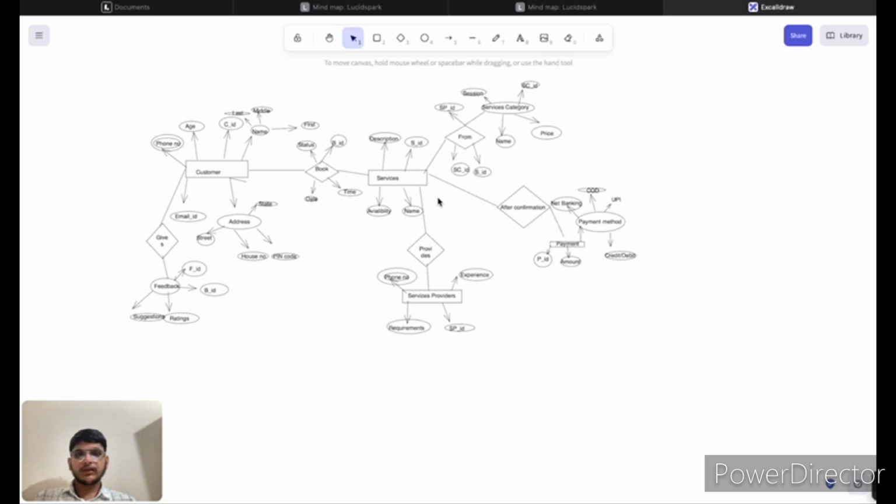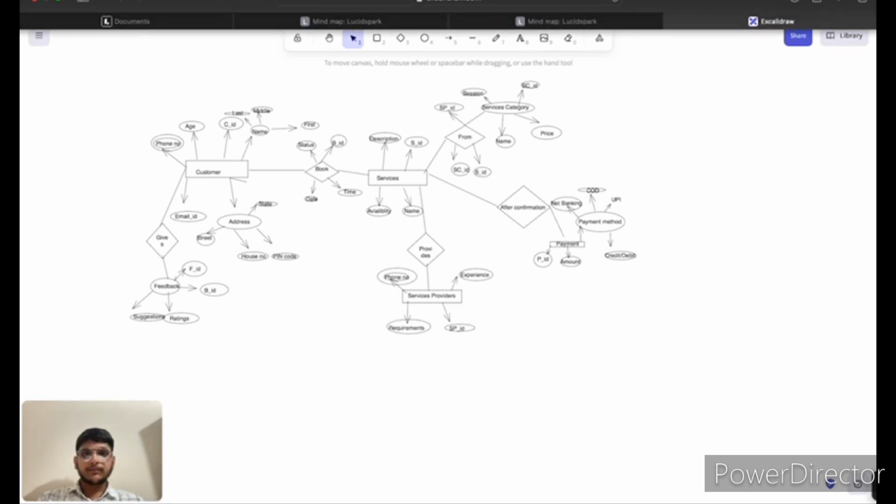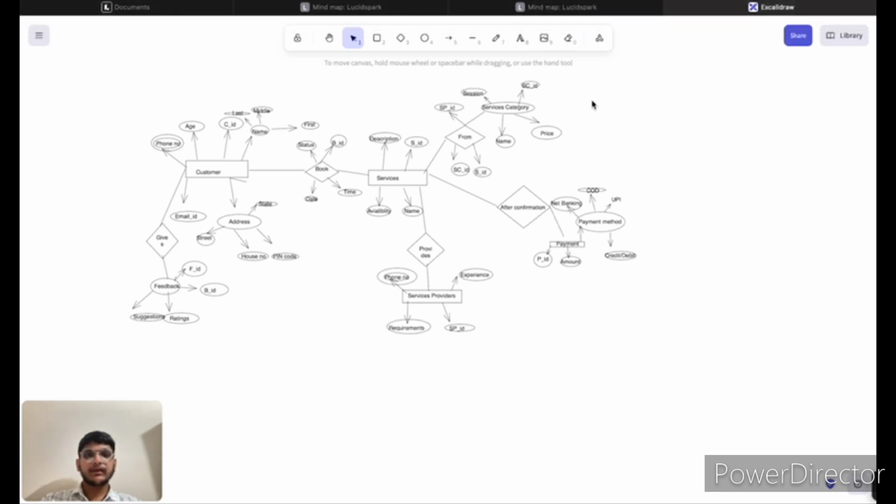And one of the last entities is between service and payment method. After completing the service, the service providers complete the whole service from a service provider and from a service category.